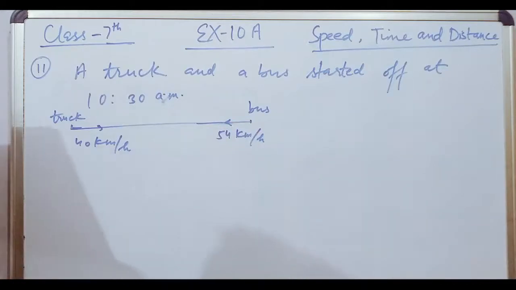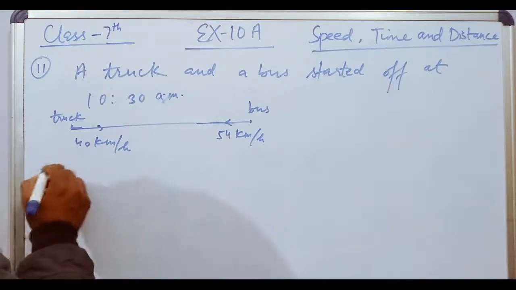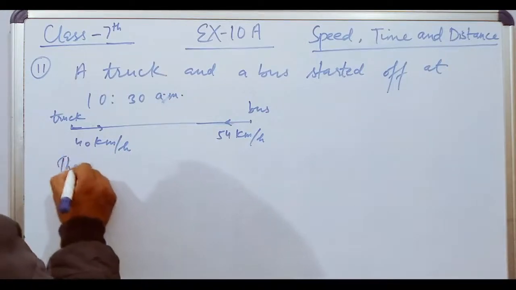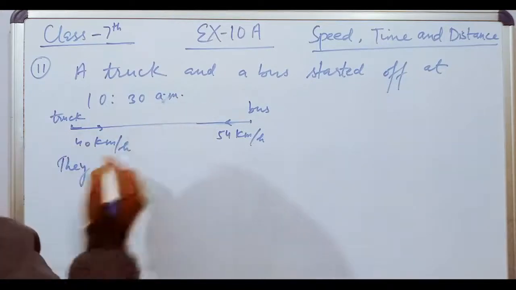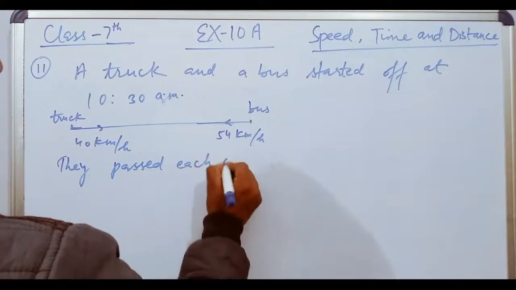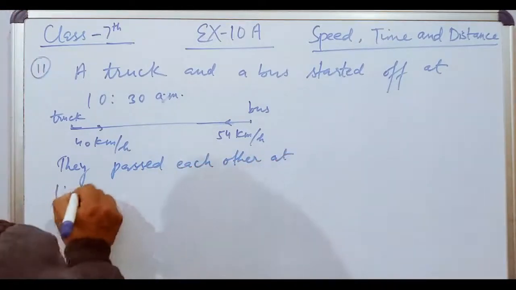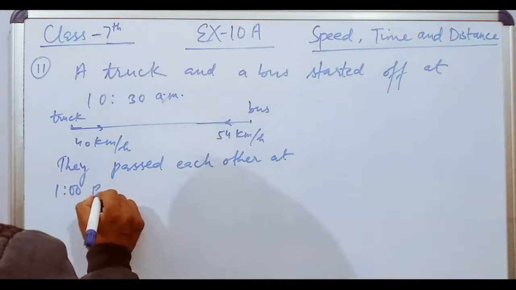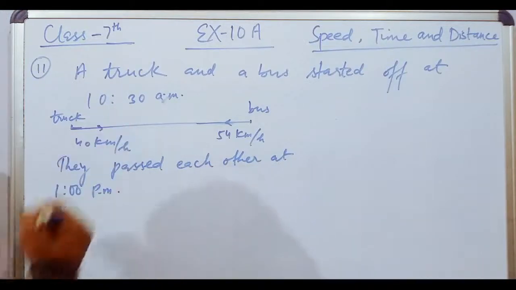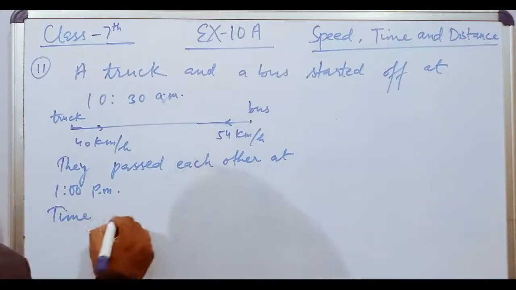If they passed each other at 1 p.m., it means duration is time. What is the time duration?